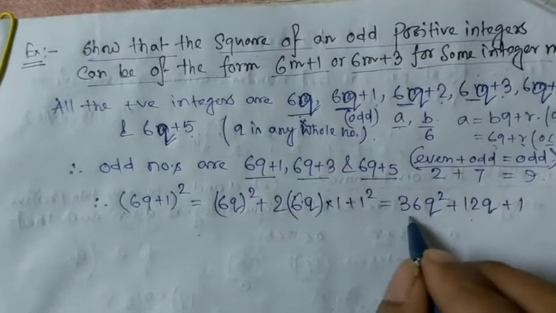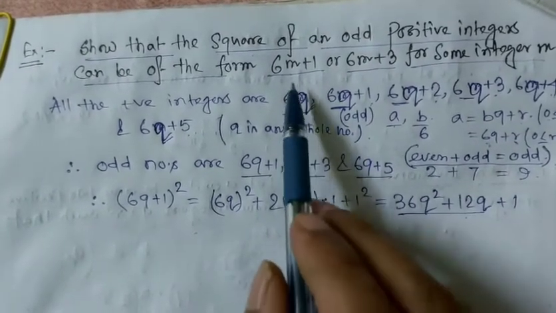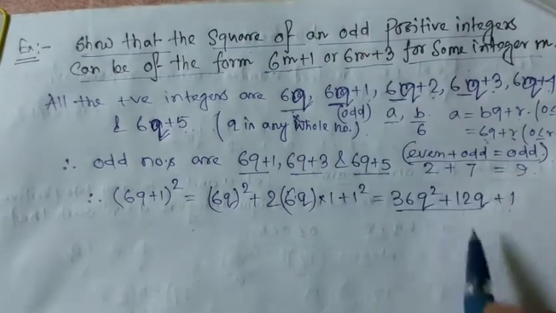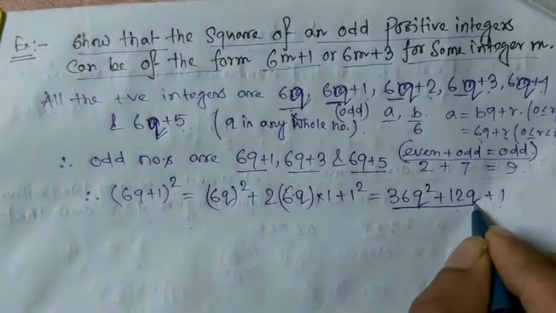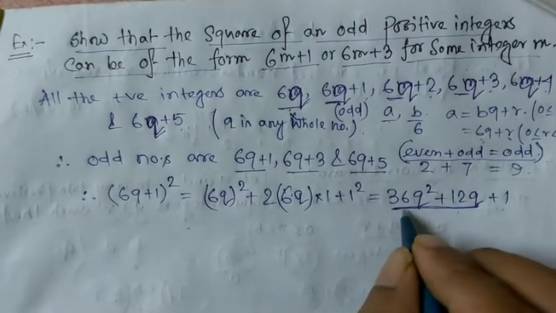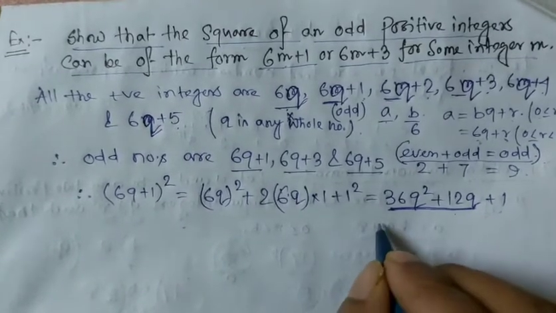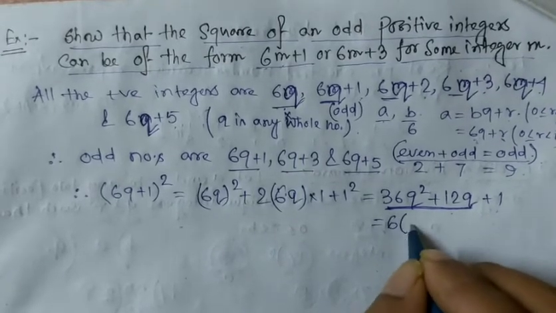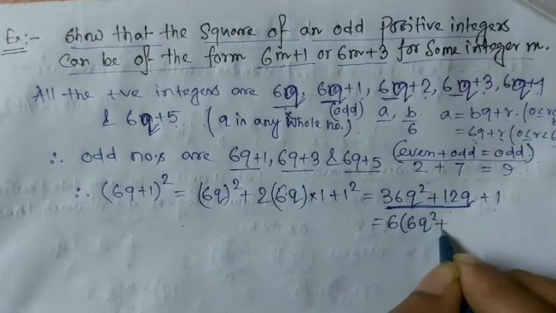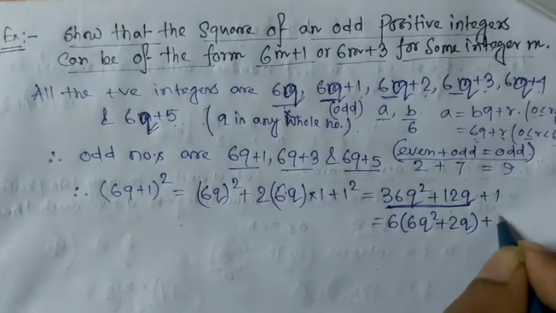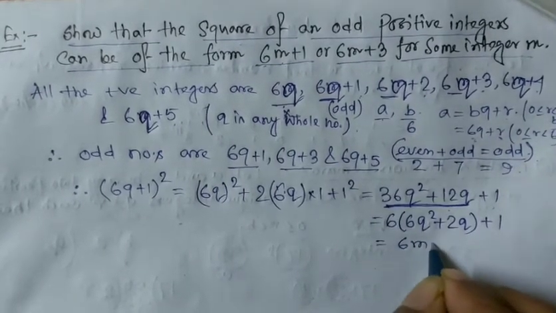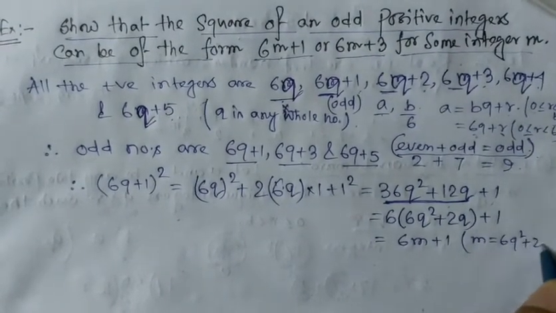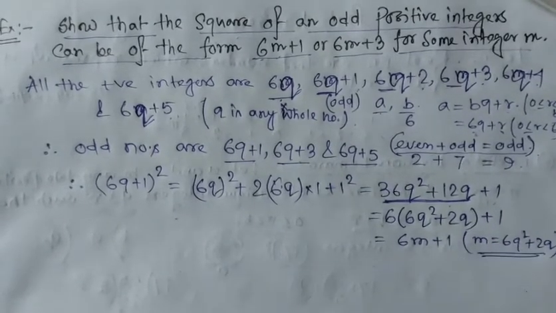Now the result should be either in the form 6m plus 1 or 6m plus 3. Here plus 1 is present, so 6m plus 1. So we have to write this number in the form of 6m. If you take 6 as common, this is 6 times (6q square plus 2q) plus 1. That means this is 6m plus 1, where m is equal to 6q square plus 2q.